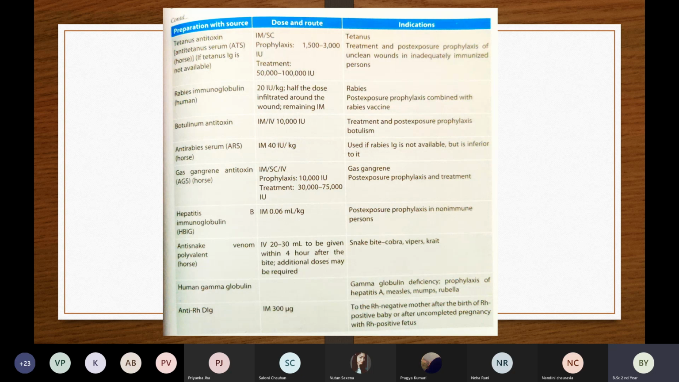So these are basically the immunoglobulins, or the serum, that we are inserting into the patient's body. If we insert them, then the antibodies will be available in their body, and they will attack the antigens. Then we also have human gamma globulin.